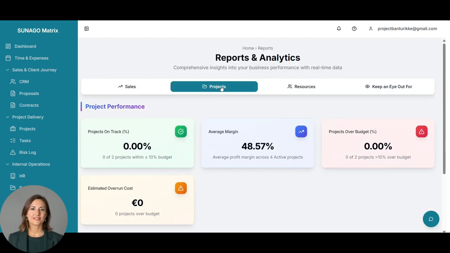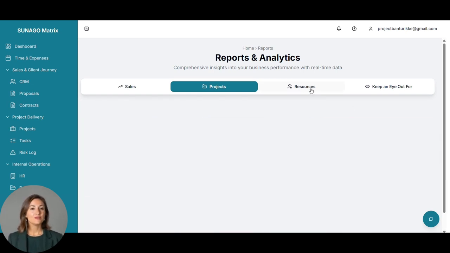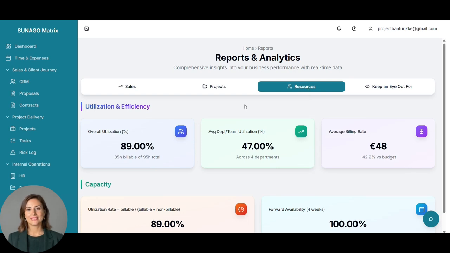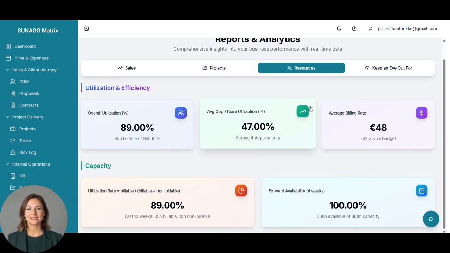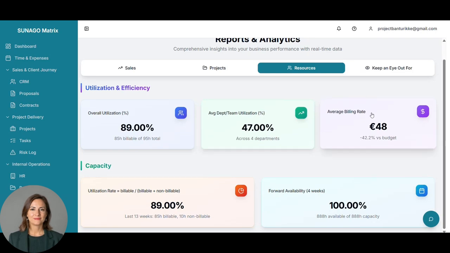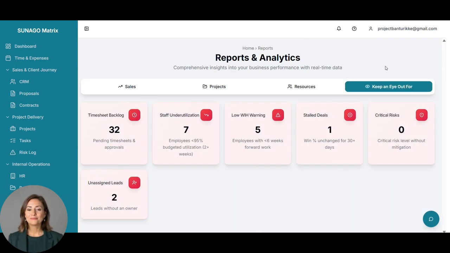If you go into Projects, you can actually see your project performance, whether they're on track, their average margin, projects over budget, and the estimated overrun costs. Under Resources, you can see your team's utilization and efficiency. You can also see the capacity. Here you can get a really good look at what you actually need to keep an eye on.